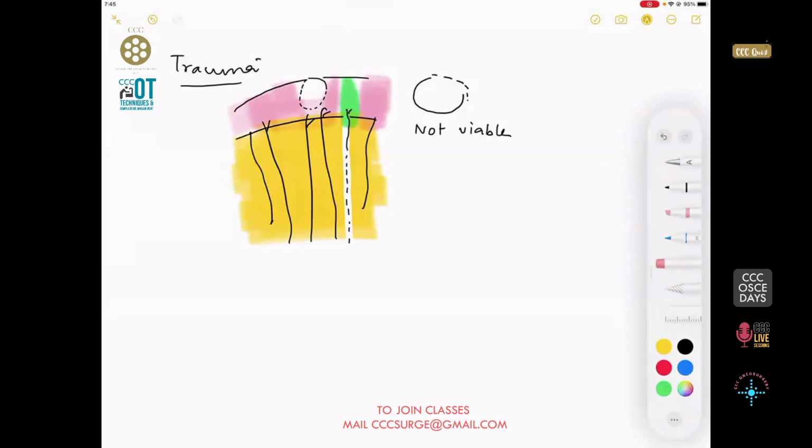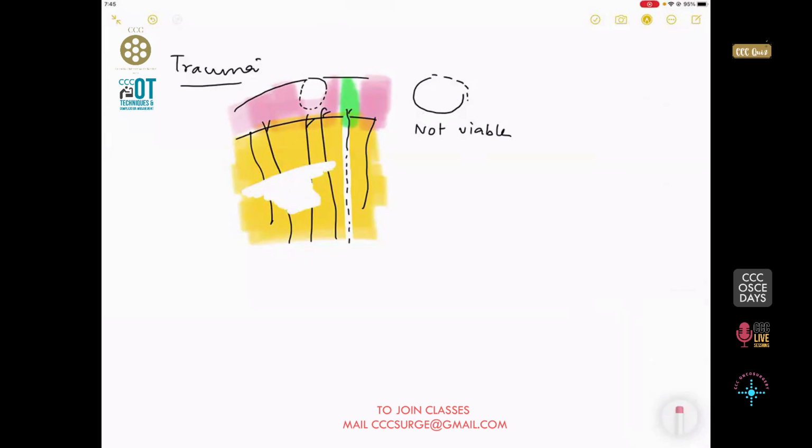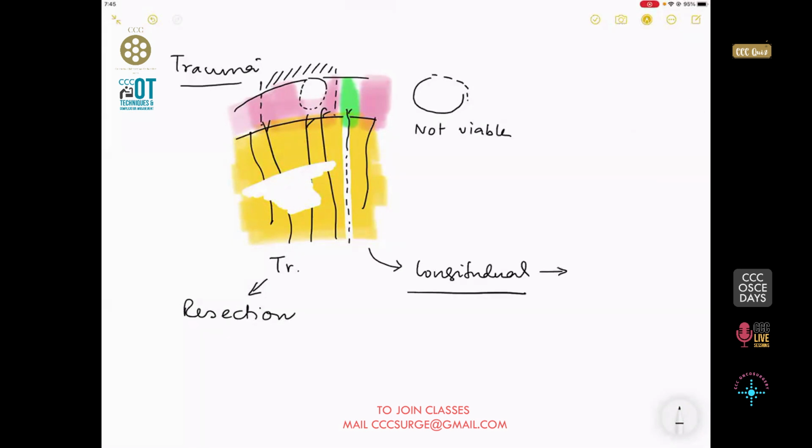However, if the tear in the mesentery, as you can see in the picture that I have made, is somewhat like this, which is a transverse tear, it will mean that there will be a segment of the intestine whose vascularity is not adequate. Then it is better to think about resection, rather than a longitudinal tear, where you always keep your fingers crossed and pray to God that this segment of the intestine is a viable piece of intestine. So these are the things to remember in this.